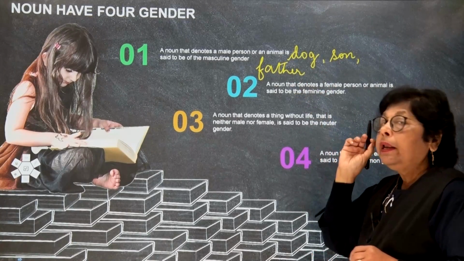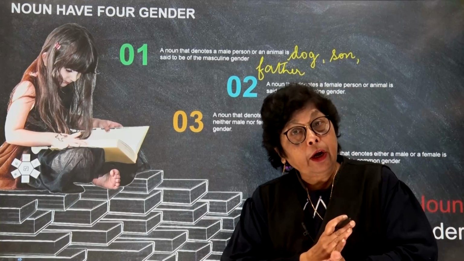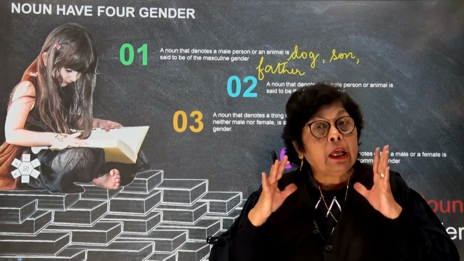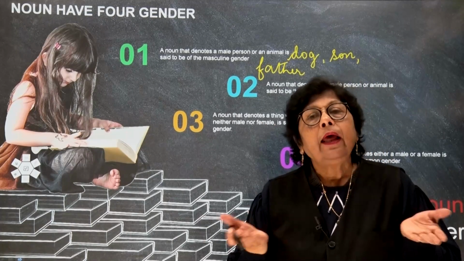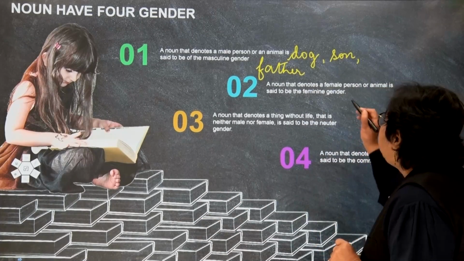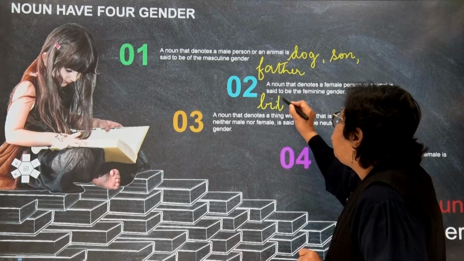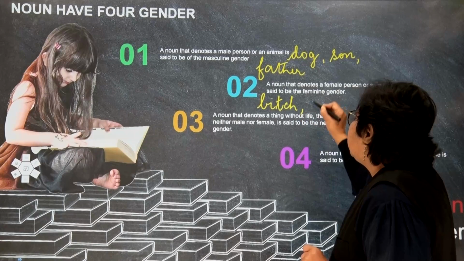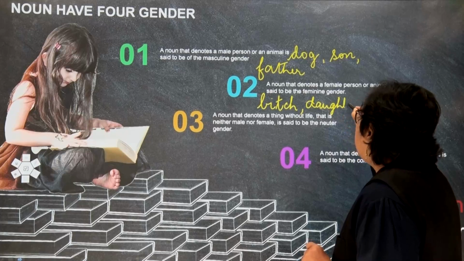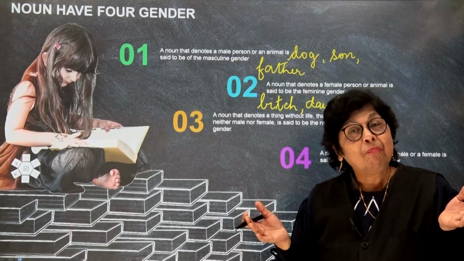Now, a noun that denotes a female of either a person or an animal, children, we will term it as a feminine gender. The feminine gender of a dog, children, would be a bitch. The feminine of son would be a daughter. And the feminine of father is obviously mother.